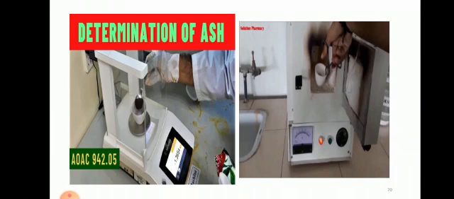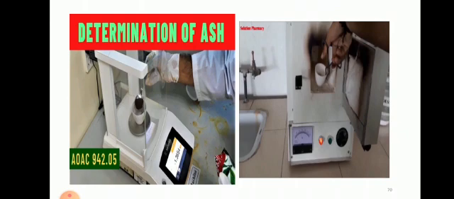So when we are burning the coal sample, all carbon gets burned, and whatever residue remains is called ash. This is your weighing balance. We will first take the empty weight of a silica crucible. We are going to add approximately 1 gram of coal sample. We will take the total weight.